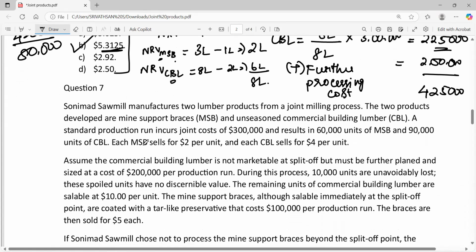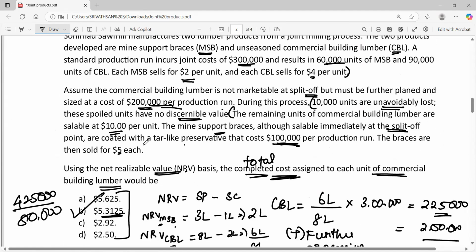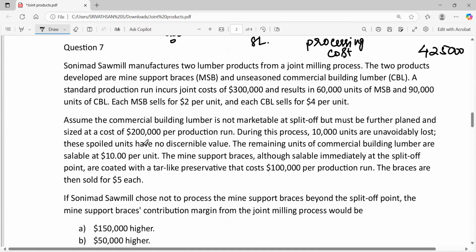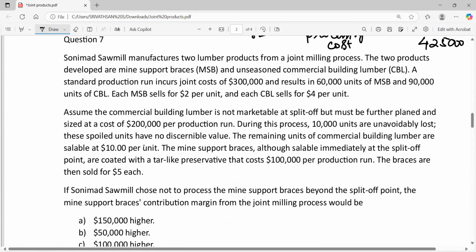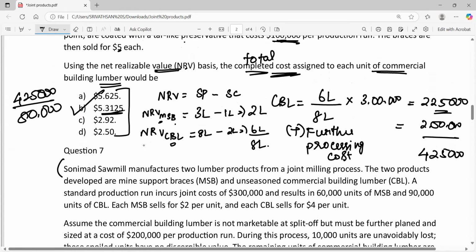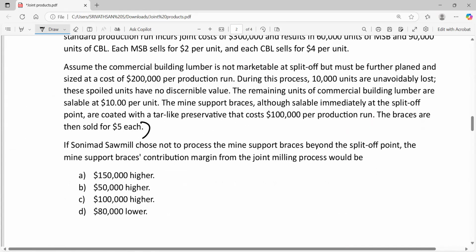So next, question number 7 is also similar to question number 6. The same information is given. From here till here, the information given in question number 6 and question number 7 is the same. But let's look at the requirement of the question. If Sonimat Sawmill chooses not to process the mine support braces beyond the split off point, the mine support braces contribution margin from the joint milling process would be.